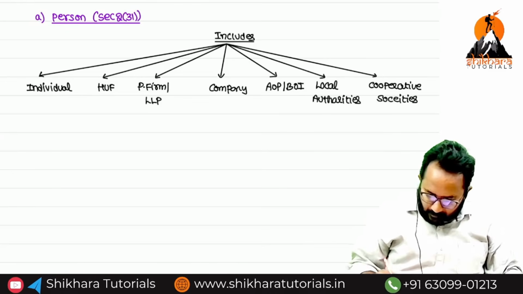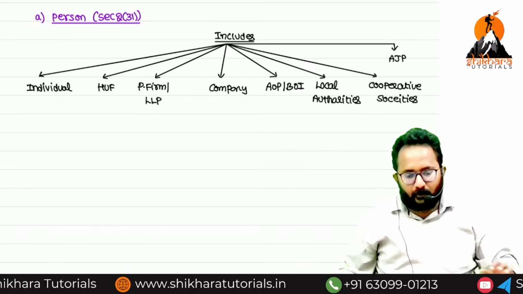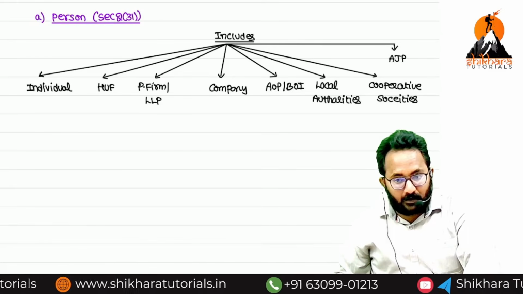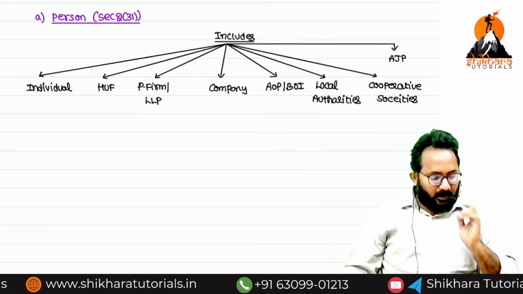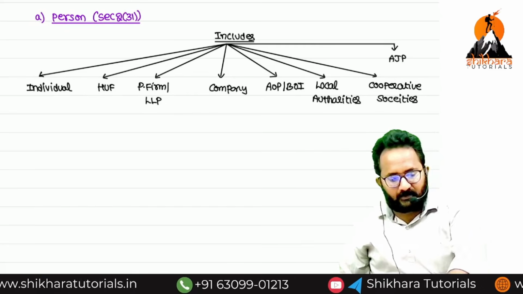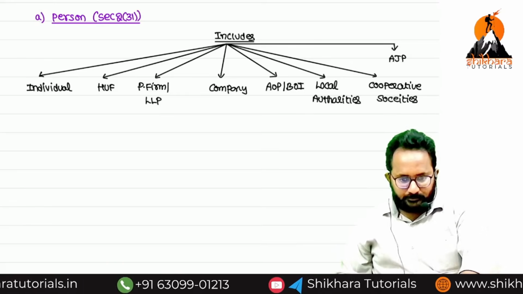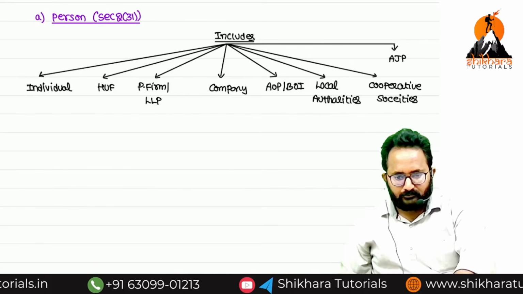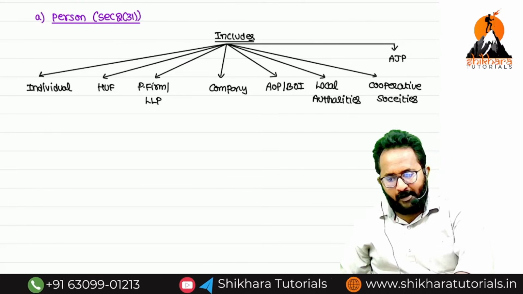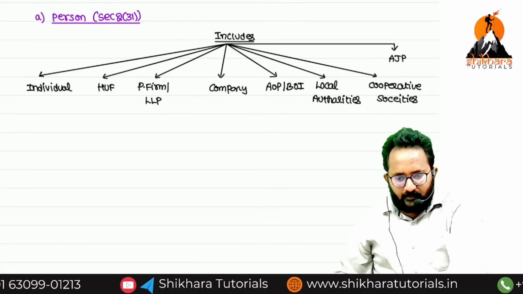Next, the last one I will tell you: AJP. What is the AJP full form? Artificial judicial person. AJP full form is artificial judicial person.